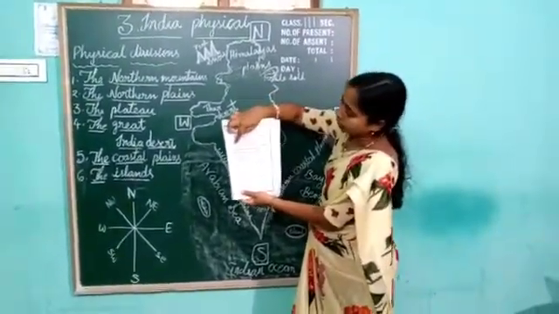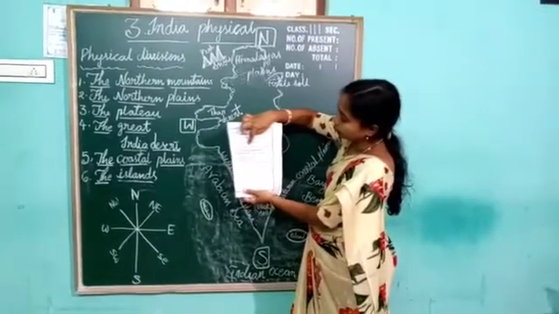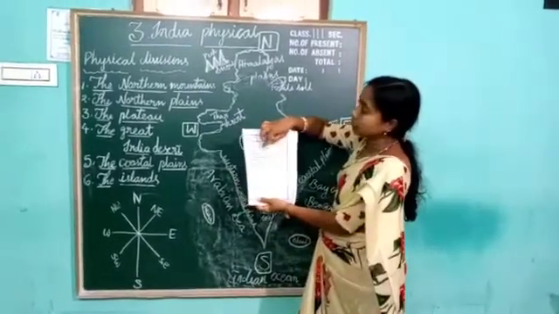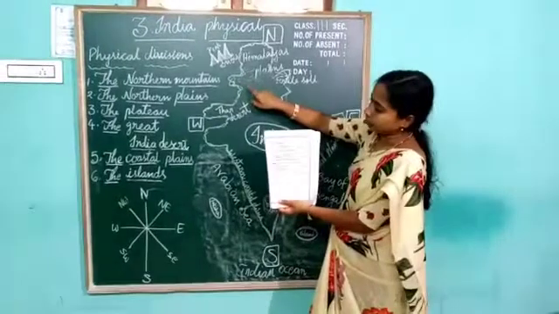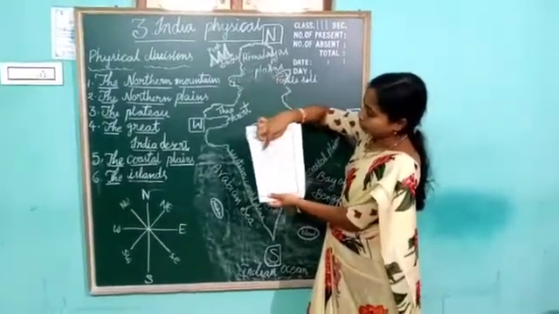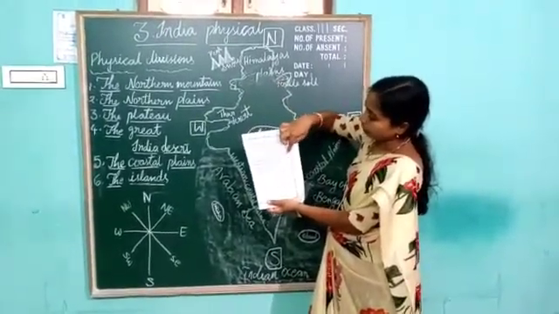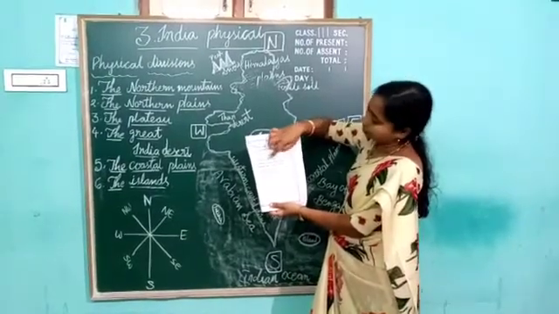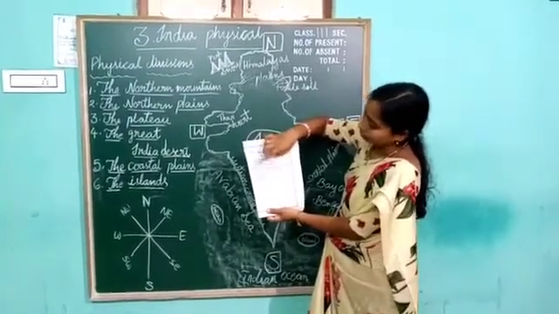Next, third one, see. The Thar Desert is in the state of dash. Which state did I tell you the Thar Desert lies in? Rajasthan. The options are Madhya Pradesh, Rajasthan, Maharashtra. Which is right children? Rajasthan. So this is also the second option, B.